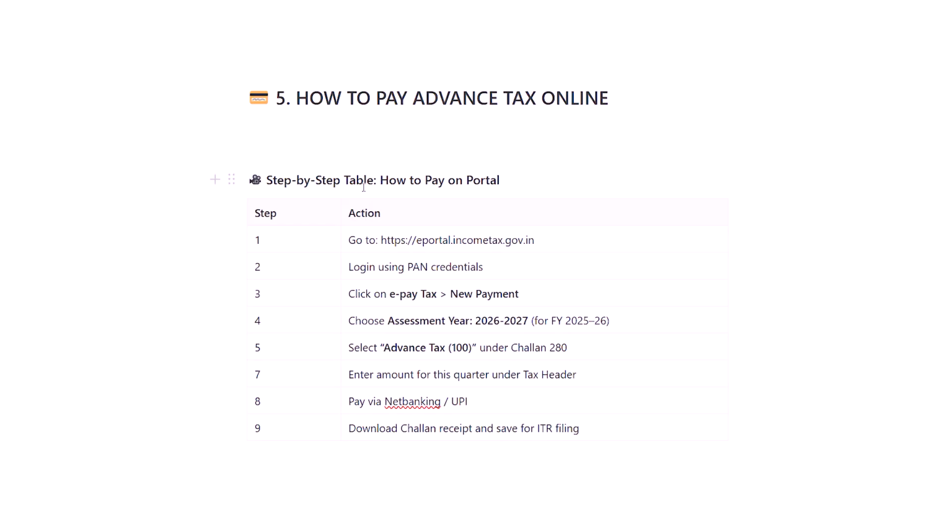Just go onto the income tax portal, log in using your PAN credentials, click on e-pay tax, make a new payment, select the assessment year as 26-27. Click on advanced tax, enter the amount for this particular quarter and pay via net banking, UPI, debit cards. Credit cards, I'm not sure. Please let me know in the comment section whether credit cards are allowed or not.